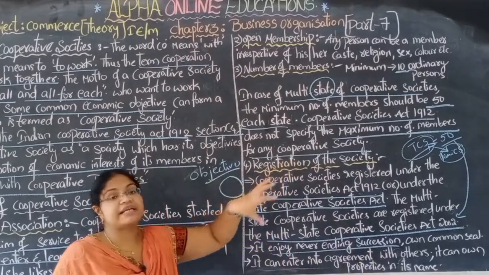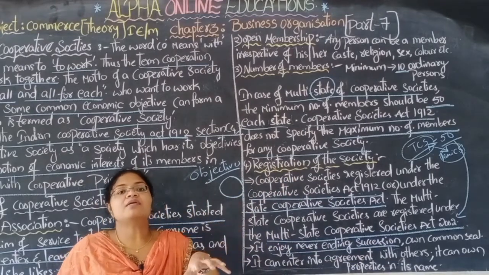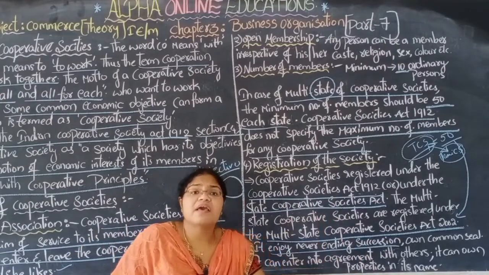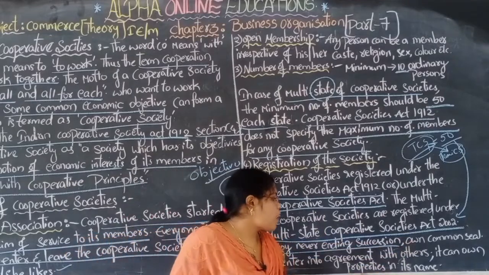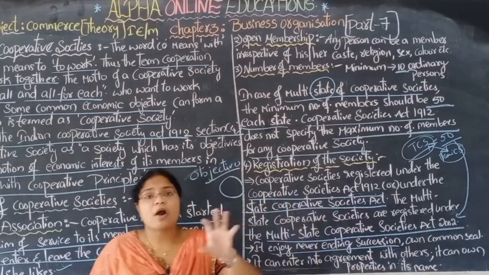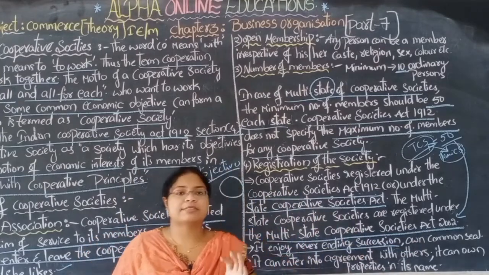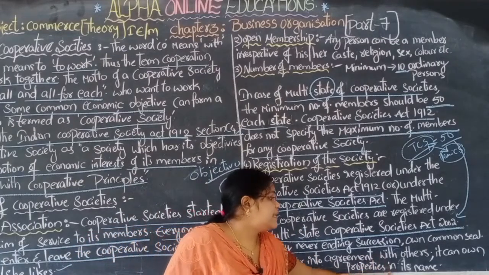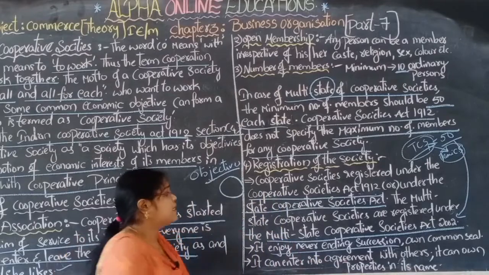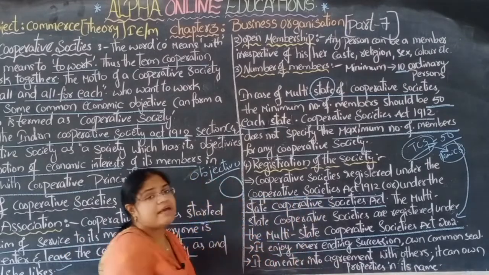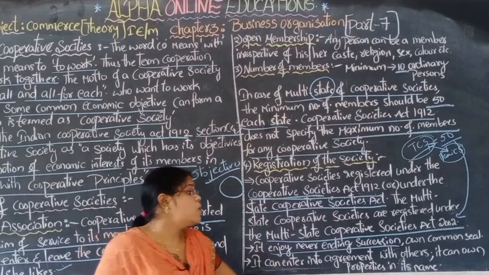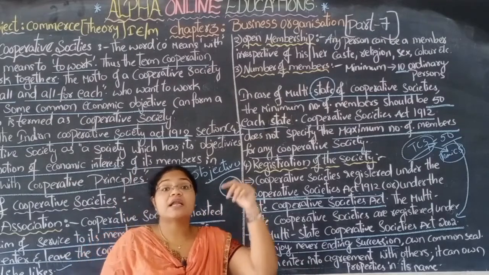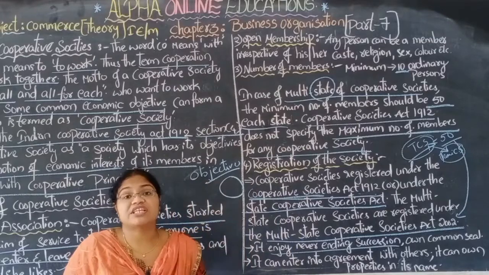After registration, these cooperative societies can enter into agreements with others, meaning with other cooperative societies. They can make agreements. It can own properties in its name. They can buy properties in the name of their cooperative society. And if there is any fraud or anything, they can appeal to the court for justice also.